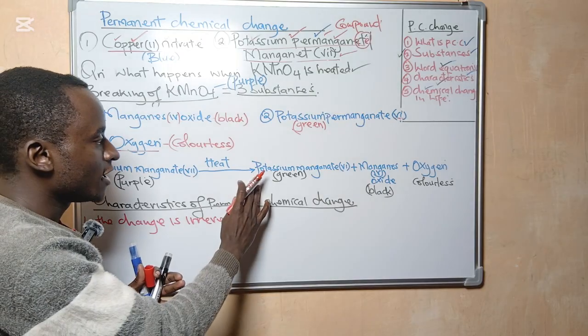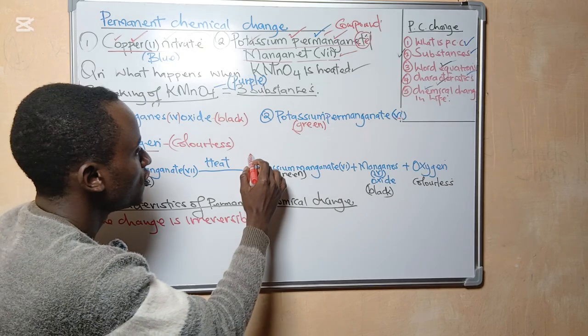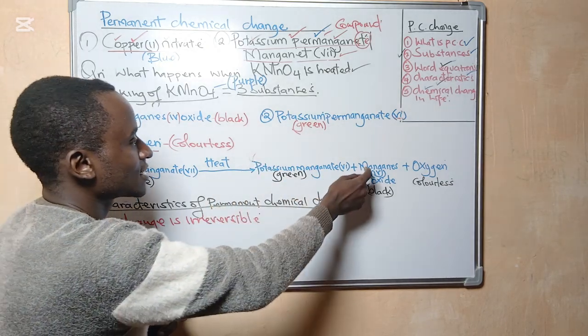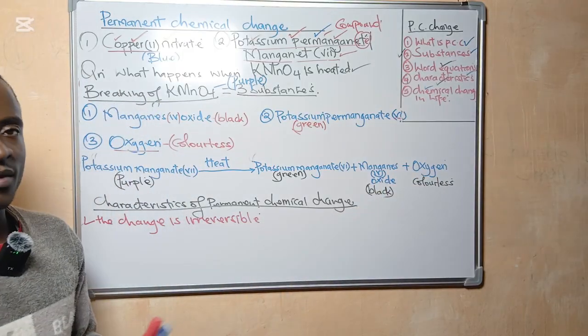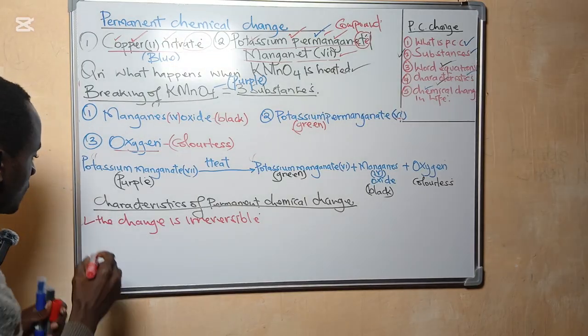According to what we have here, there is formation of new substances. Potassium manganate 7 is a new substance. Manganese 4 oxide is a new substance. Oxygen is a new substance.